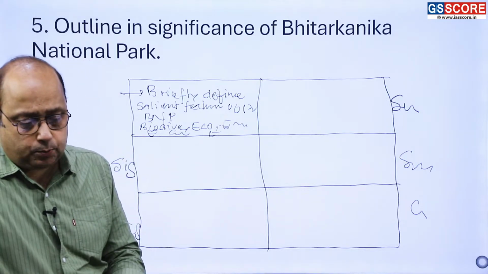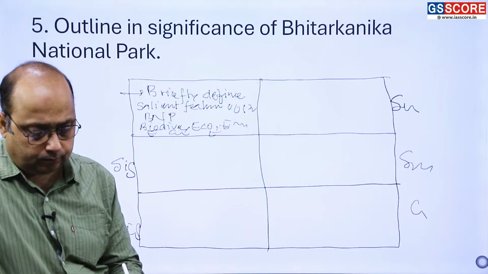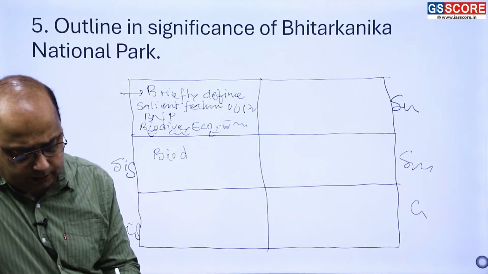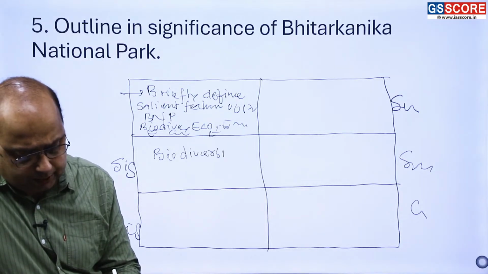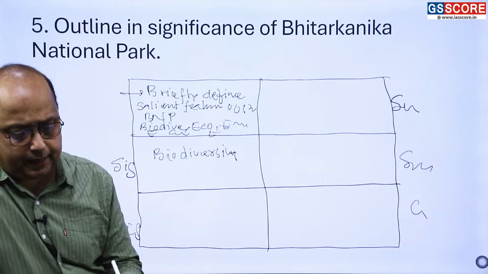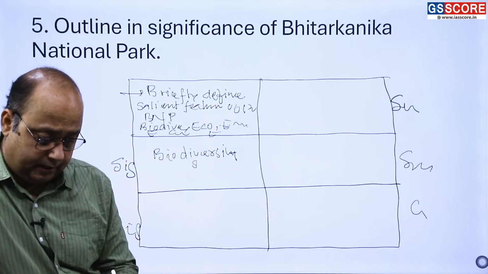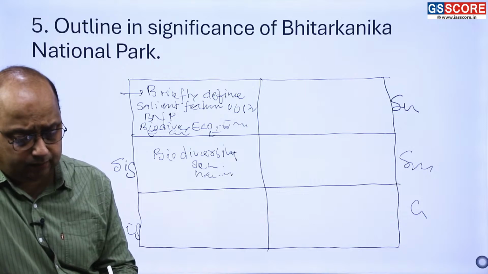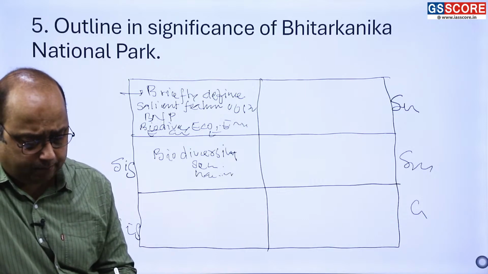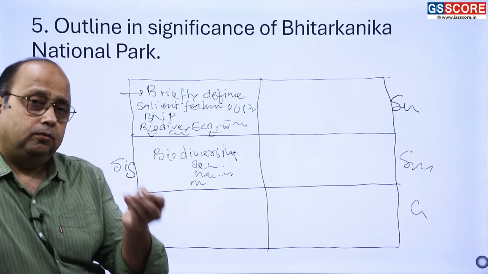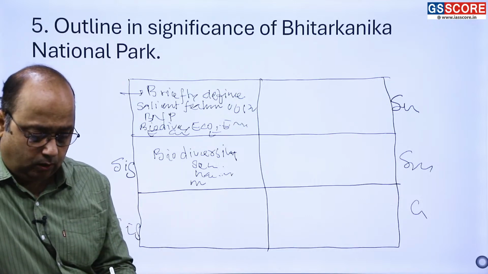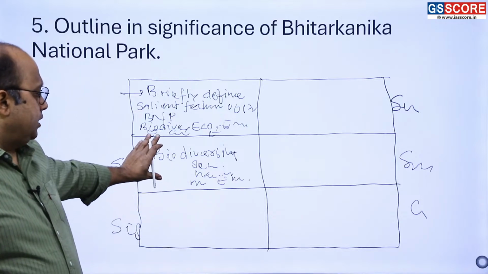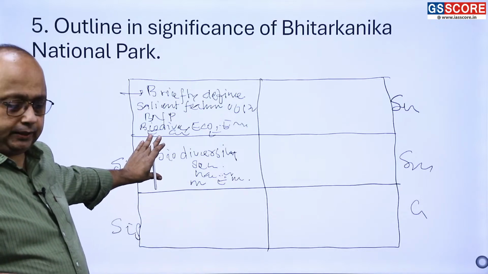So now the next paragraph, you need to write the biodiversity hotspot. So it is a biodiversity hotspot. Here itself you have many things to write, right? Like it is the second largest. It is a habitat for crocodile, right? It is important in managing the food pyramid, ecological balance and imbalance. So give all biodiversity related features and their analysis here.